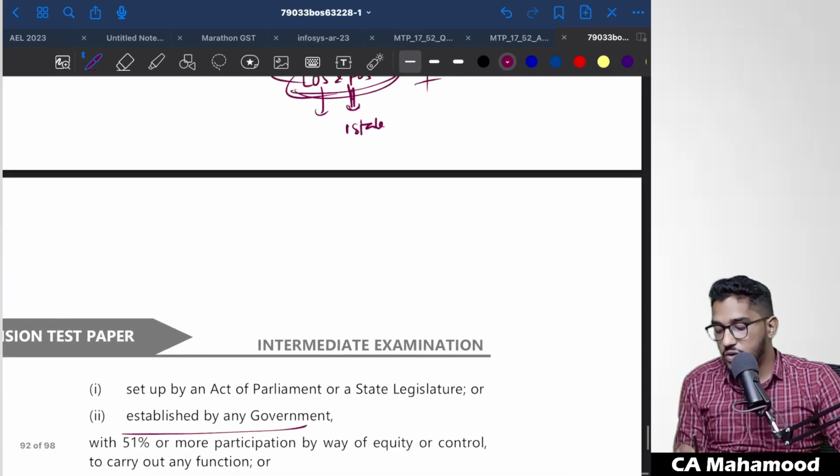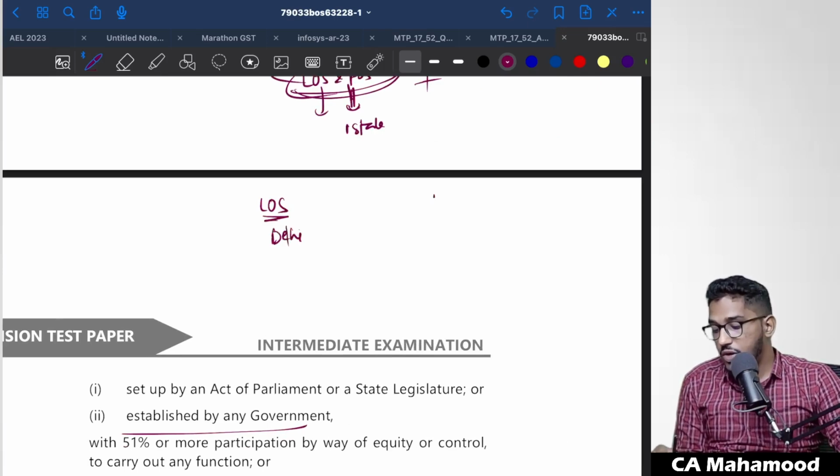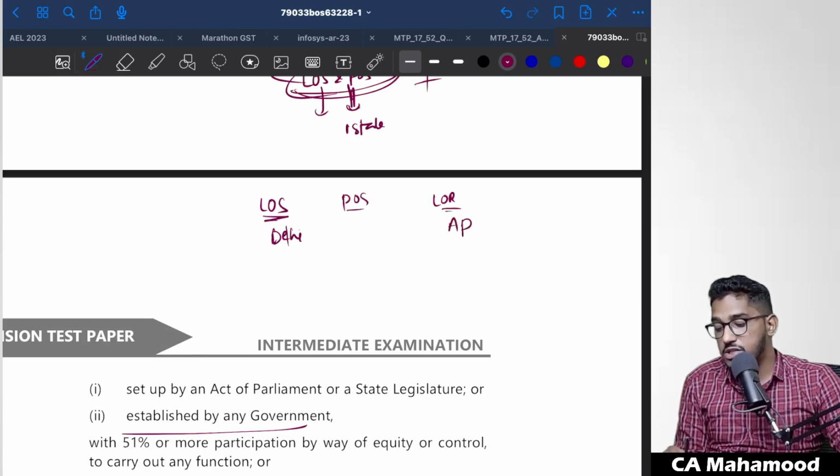See, in the given case, what is the location of the supplier? Delhi. What is the location of the recipient? Andhra Pradesh. Now we need to determine what is the place of supply.